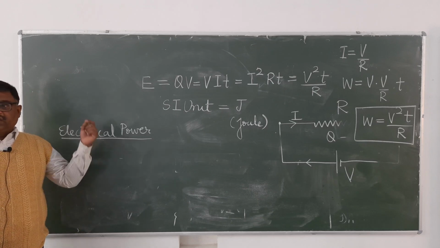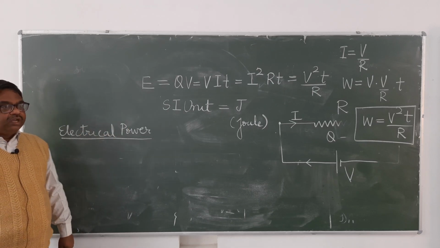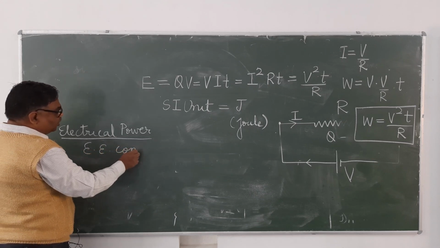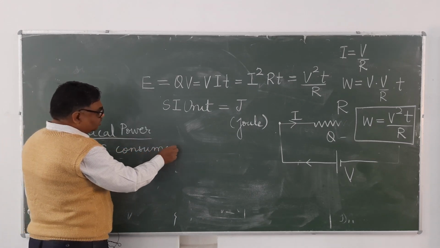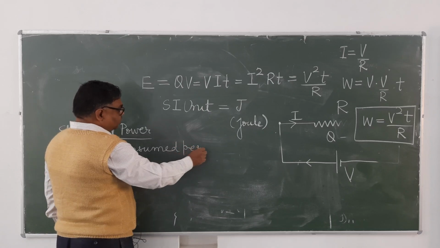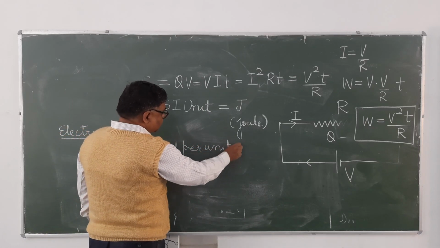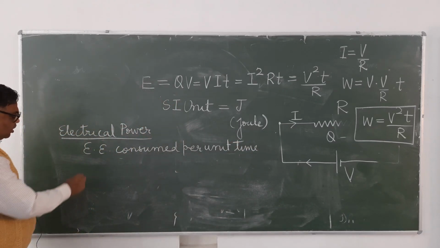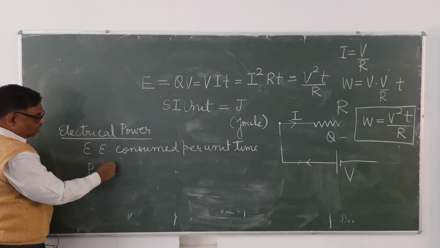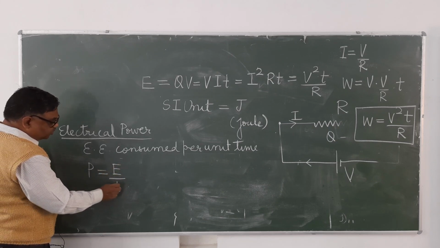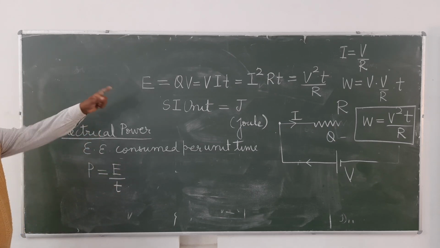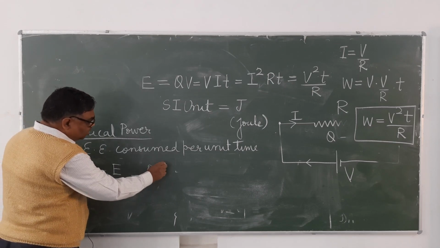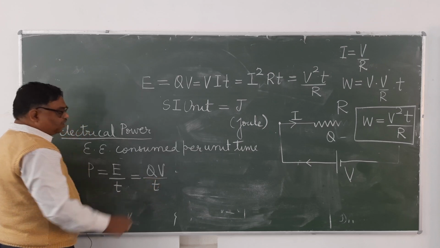Electrical power is electrical energy consumed per unit time, or electrical work done per unit time. Anyway, you can say P equals energy upon time. So see here, what will be the first relation from here? QV upon T.